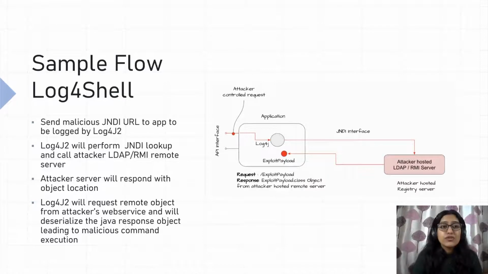Log4j2 requests the remote object from the web service, which responds with a serialized Java object payload. The payload leverages a Java object deserialization vulnerability, which results in the execution of the remote command in the user context of the web application. As soon as the web application executes the remote command, it can get infected or hacked.